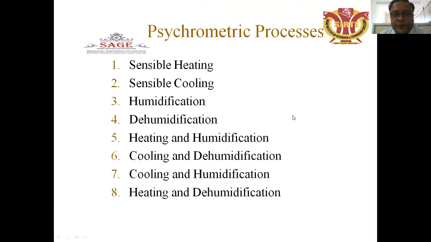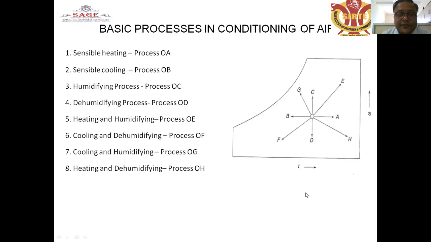These are the psychrometric processes. There are different processes: sensible heating, sensible cooling, humidification and dehumidification, heating and humidification, cooling and dehumidification, cooling and humidification, heating and dehumidification. These are the basic processes in the chart you are seeing here.